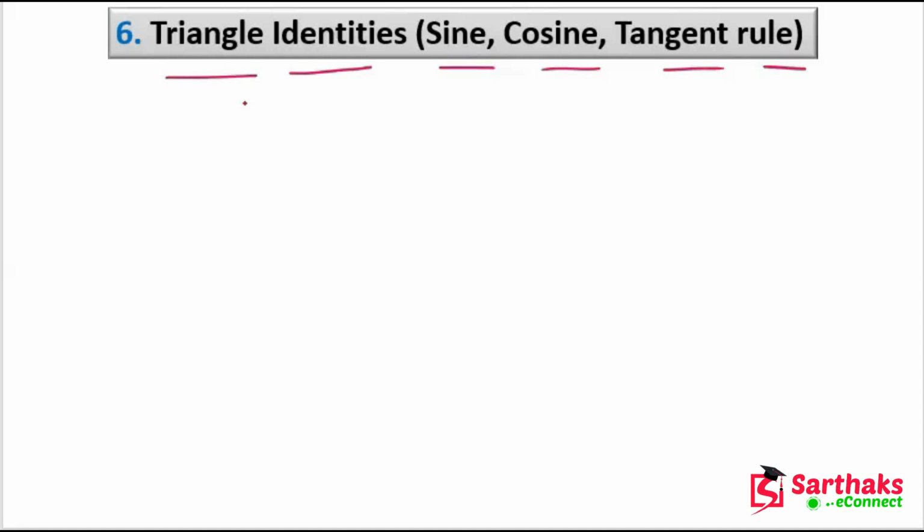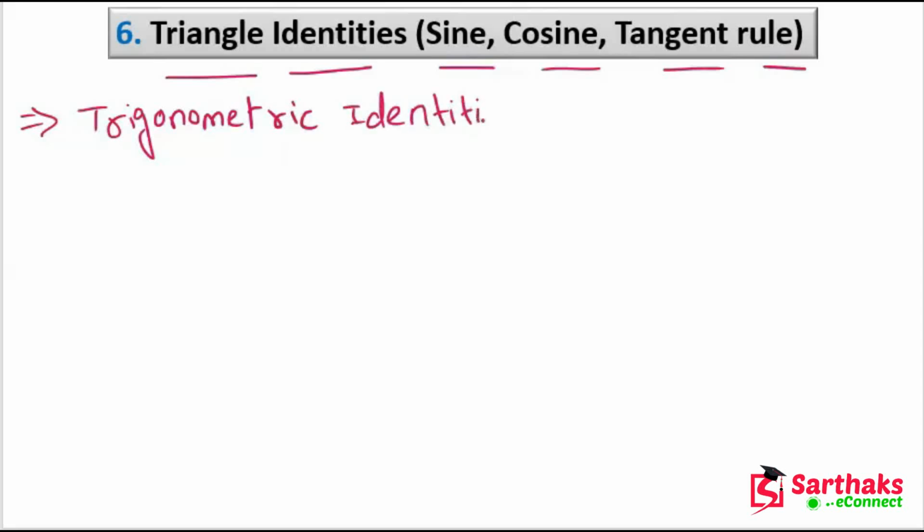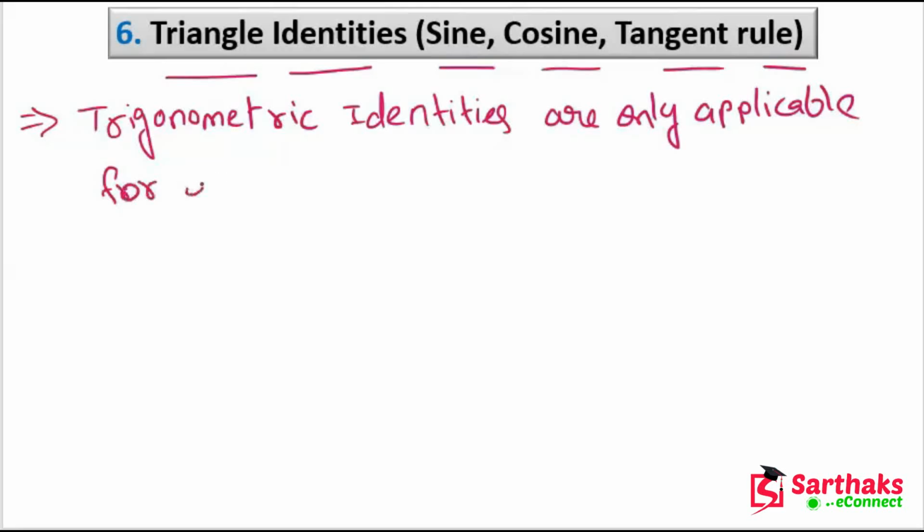The trigonometric identities are the identities which are only applicable for the right angle triangle.